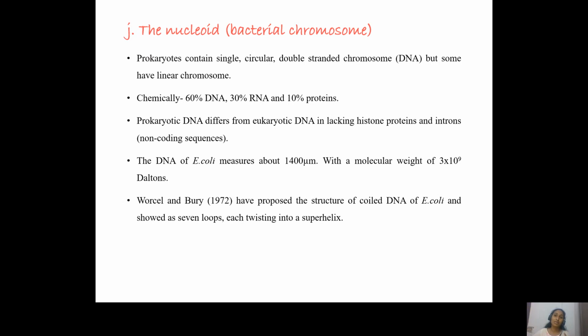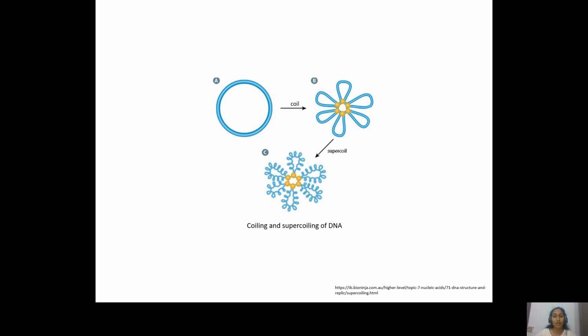Worcel and Burgi said that this chromosome of E. coli is present in a supercoiled structure, and it forms 7 distinct loops. So this is a representation of how in normal conditions it is in the form of a circle, while in the non-dividing stage it forms the coils and the supercoil. For the coiling and the supercoiling, the RNA and the proteins are of great help.